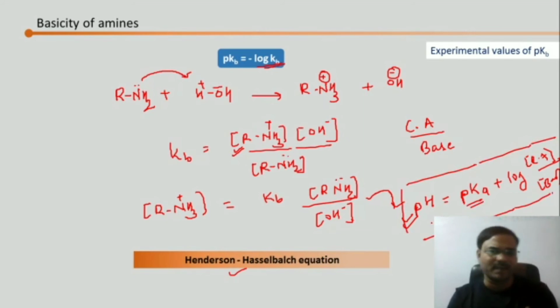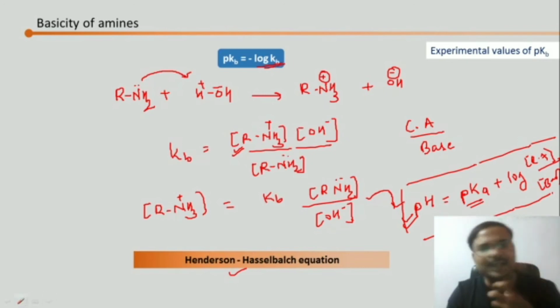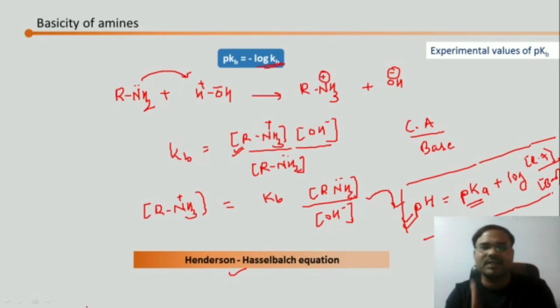We carry out the experiment, and a pH meter we are going to use to determine the pH. In that experiment we are going to get the equivalence point when we draw the titration curve. We can see the Henderson-Hasselbalch equation, its experiment, its titration curve, and its observations in another video. But just to give you an idea of how pKb or pKa is generally determined, I am telling you. We can determine it by the Henderson-Hasselbalch equation method using the pH metry technique.